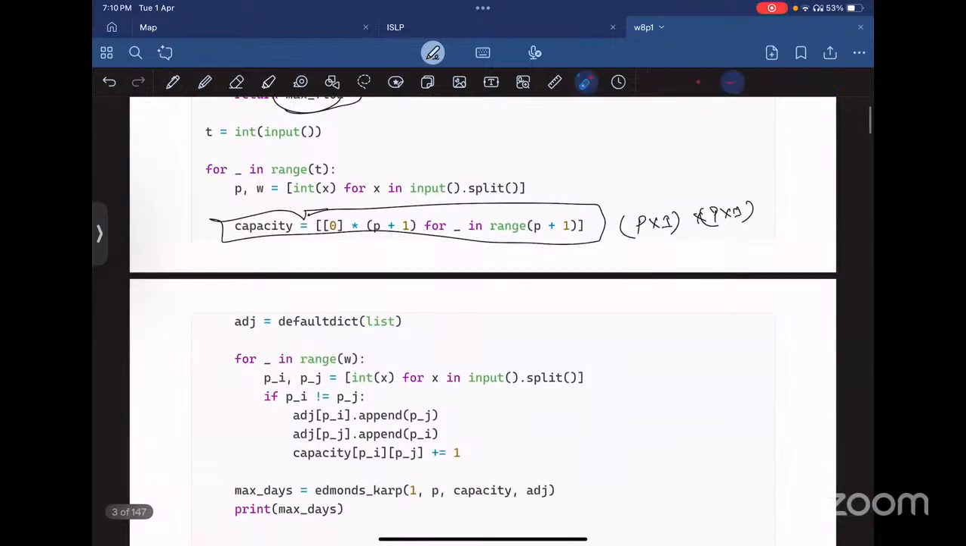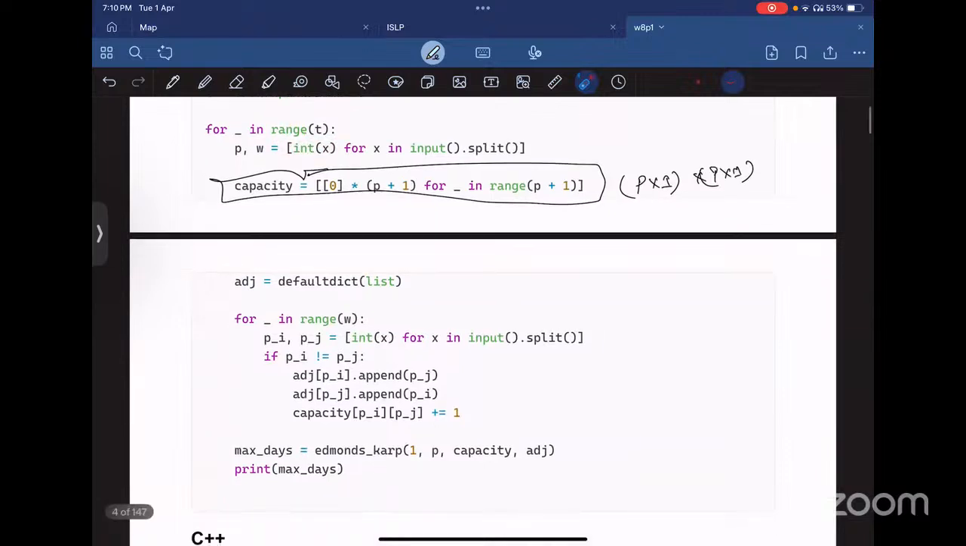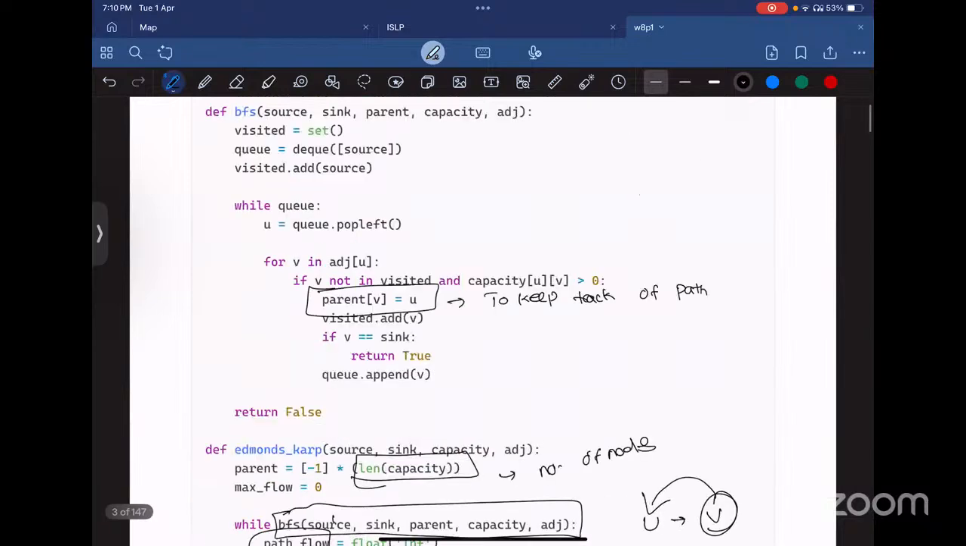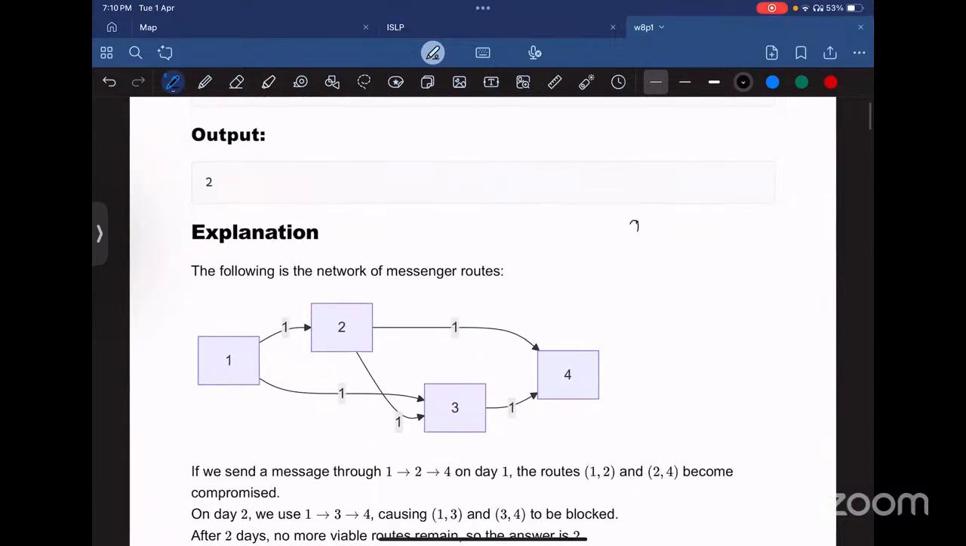The later part is almost similar to any other question: we take the number of test cases as the input, and then for the number of test cases, we'll run a for loop. First we will take two integers, p and w, where p is the number of nodes, which are numbered from 1 to p, and w is the number of edges. So we are creating a capacity matrix. For the example that we had here, it will be like 1, 2, 3, 4 by 1, 2, 3, 4. Initially, it will be all 0, 0, 0, 0.